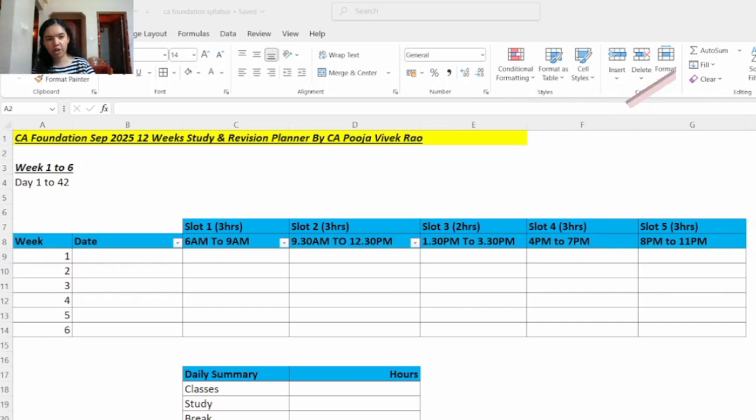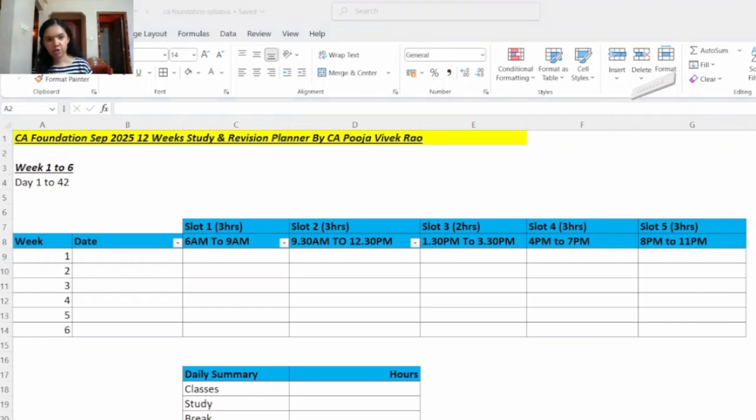Also the institute has released something called Saransh. This is actually notes in booklet format. So you can use this also for revision purposes. However, please note this is not a substitute for study material. First you have to study the study material and only then for revision you can use this Saransh. These notes will be helpful for you one day before the exam.